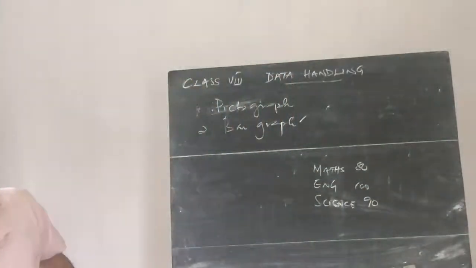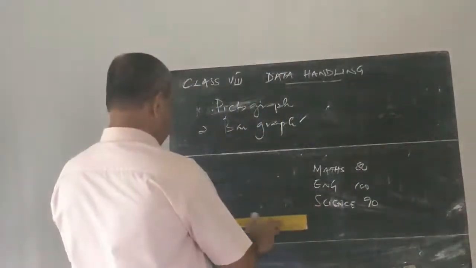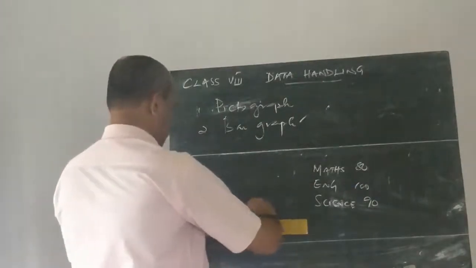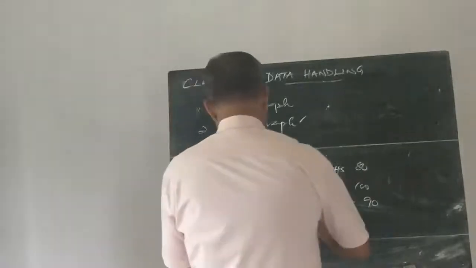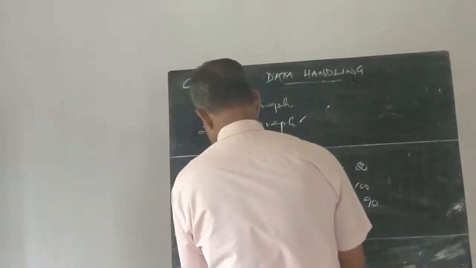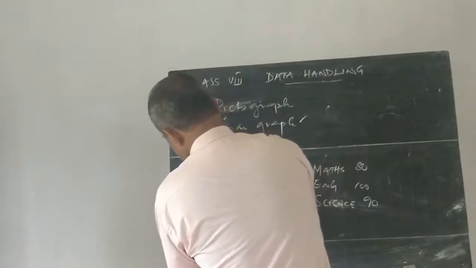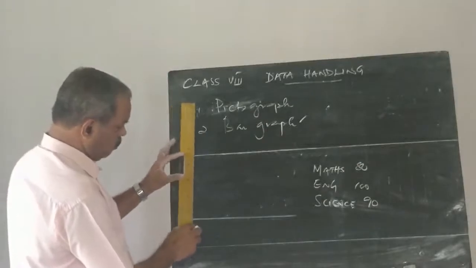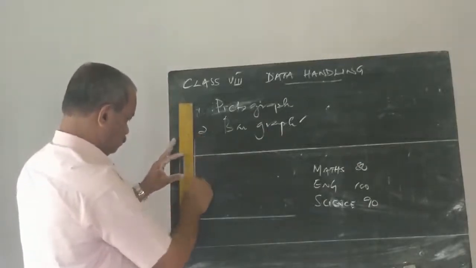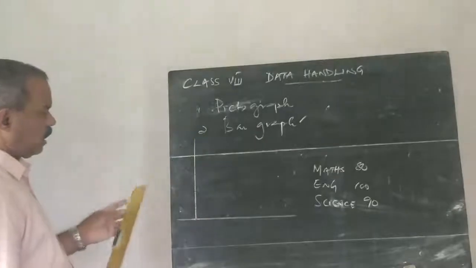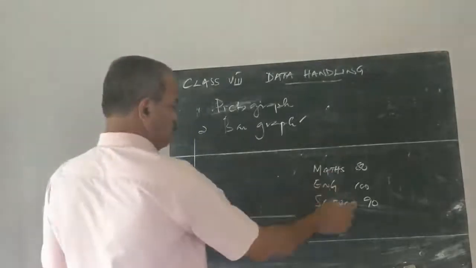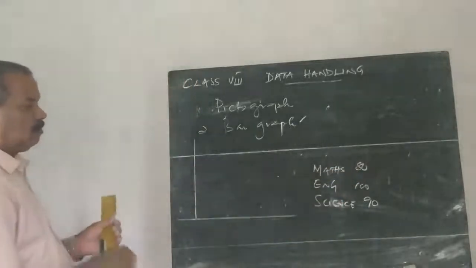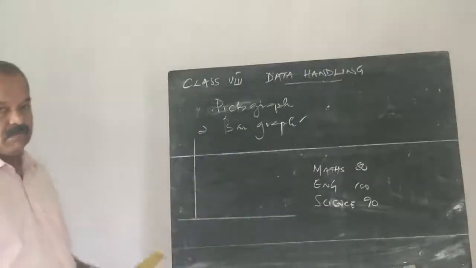First draw a horizontal line. Then a mutually perpendicular vertical line. And on the vertical line, we want to mark the marks scored by the student.